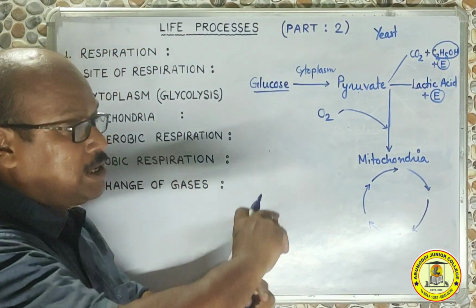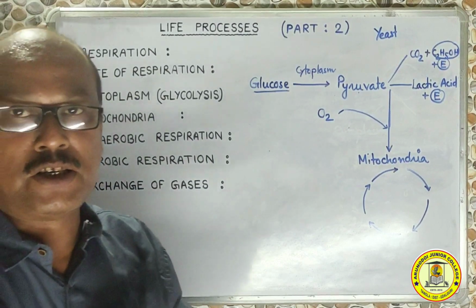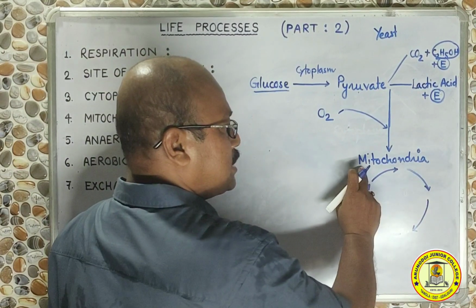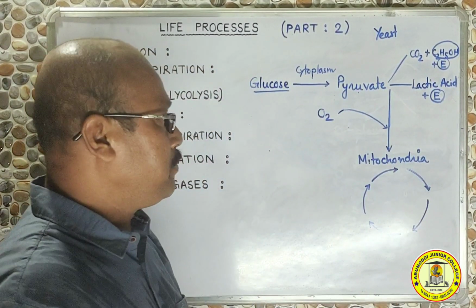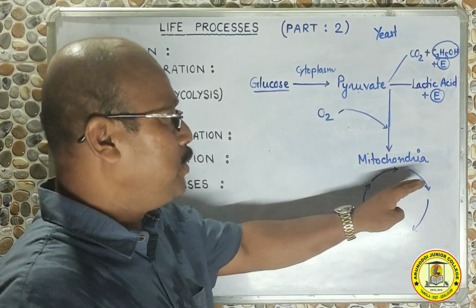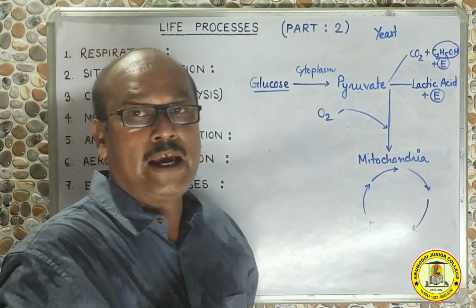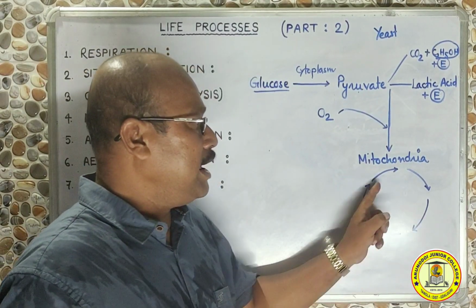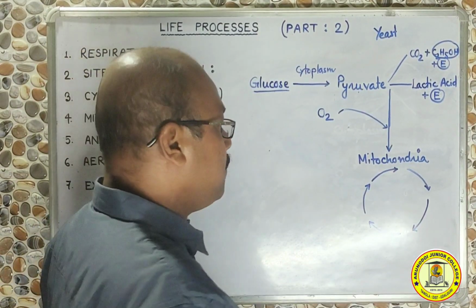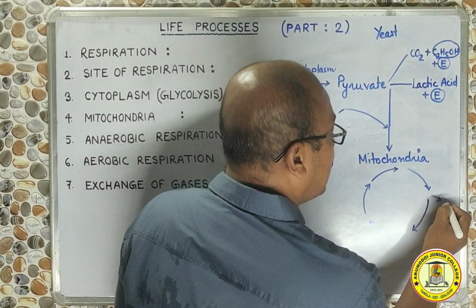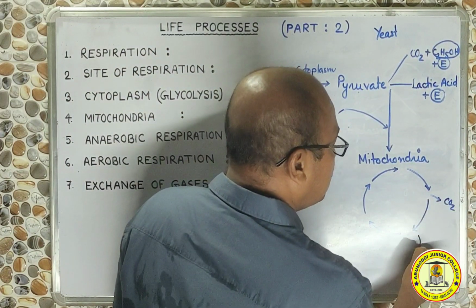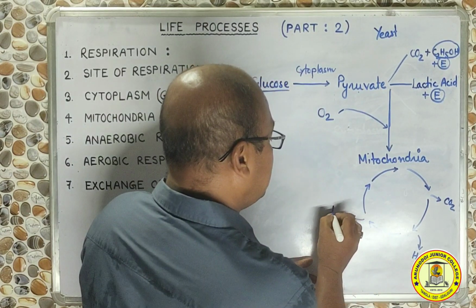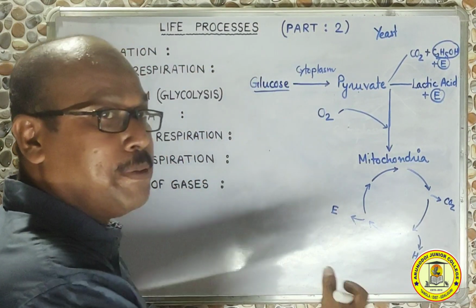You will come to know about this cyclic process of chemical reactions in your higher class. All those chemical reactions which take place inside the mitochondria, where the pyruvate molecule will break down step by step in presence of oxygen, and so many enzymes present inside the mitochondria will release carbon dioxide, water and energy in the form of ATP, step by step.